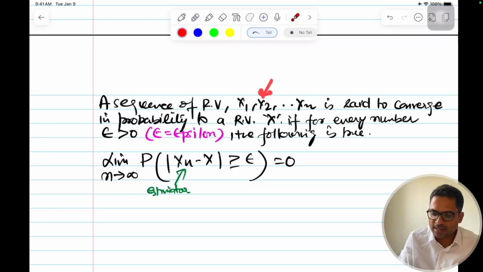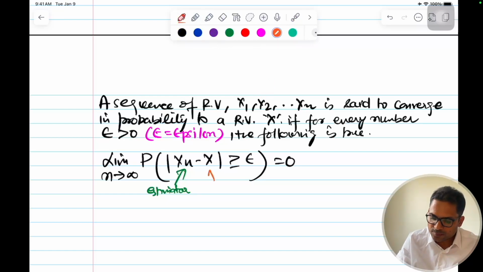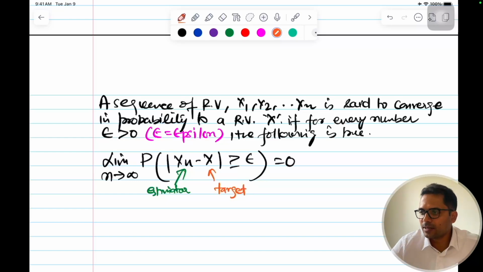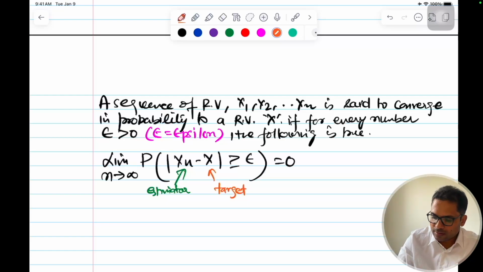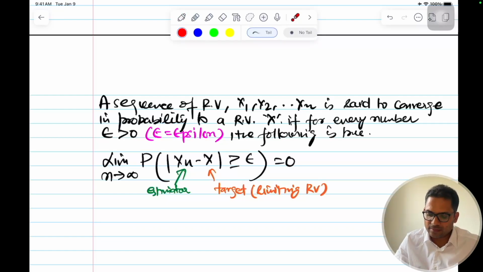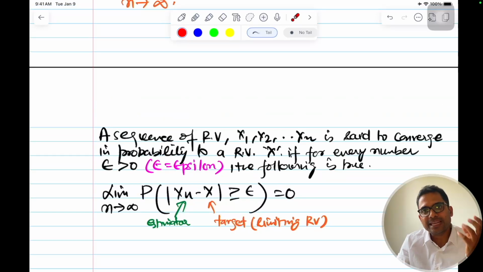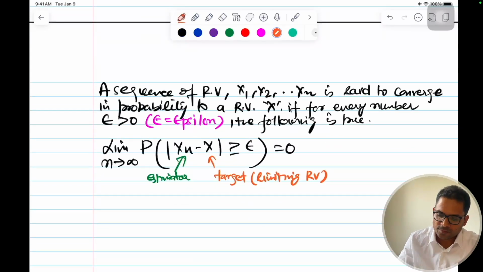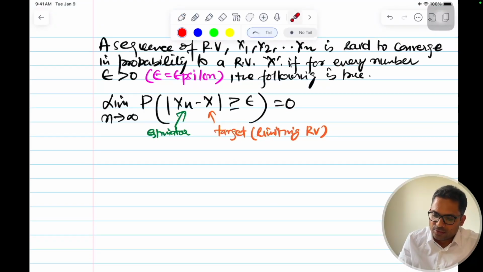So this is our estimator trying to estimate, and this is generally called the target or limiting random variable. Mostly the distribution of this is known for practical purposes, or this is a constant value, as we saw in the earlier case, that the mean is constant. So this is your convergence in probability.